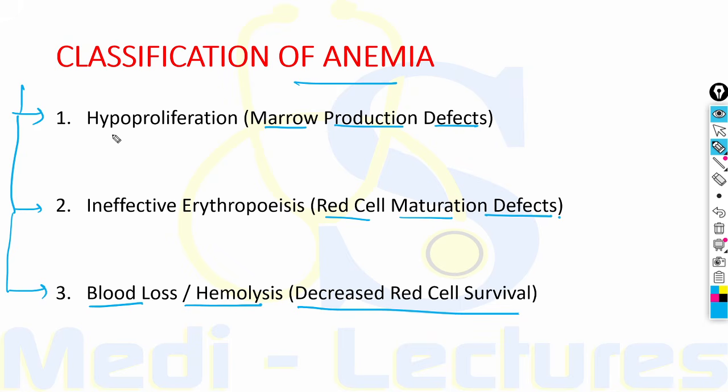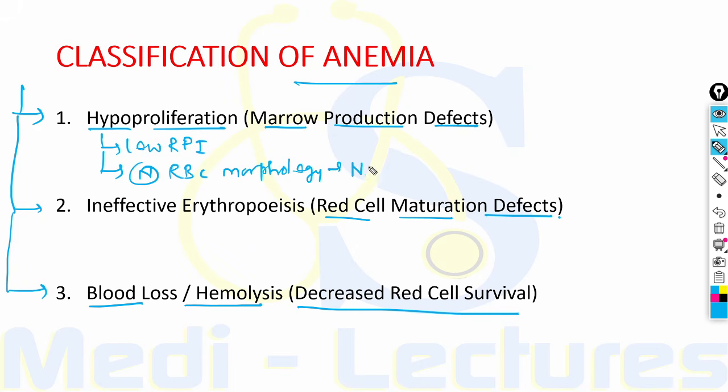Talking one by one, first, hypoproliferation disorders will have a low reticulocyte production index, plus there will be normal RBC morphology, leading to normocytic normochromic anemia.